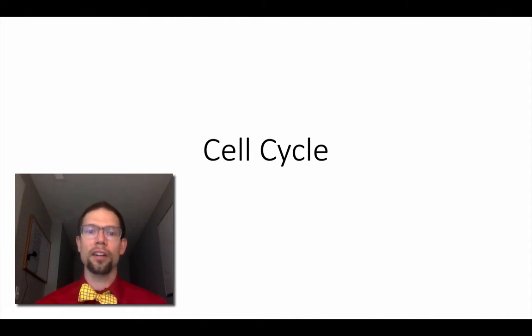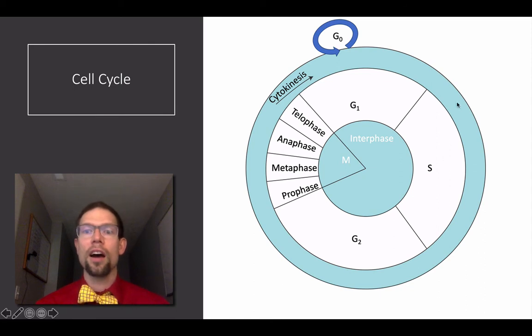In this video, we're going to talk a little bit about the cell cycle and mitosis. The cell cycle can be divided up into two major phases, interphase and M phase. Now both of these can be divided up further. Interphase consists of G1 phase, S phase, and G2, and M phase consists of all the phases of mitosis as well as cytokinesis, which is separate from that. Starting off with G1, or interphase in general, the cell is preparing to divide, while M phase is where the cell is actively dividing.